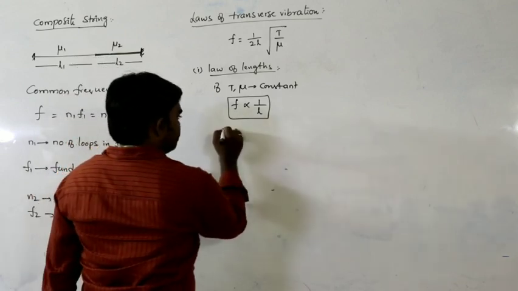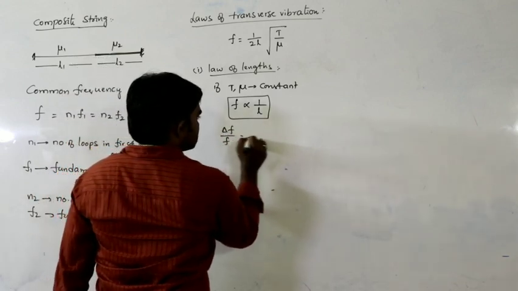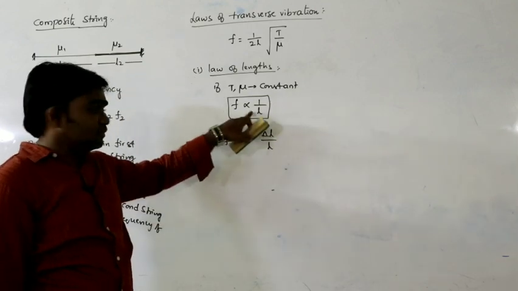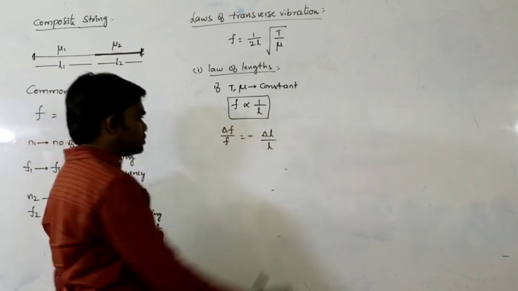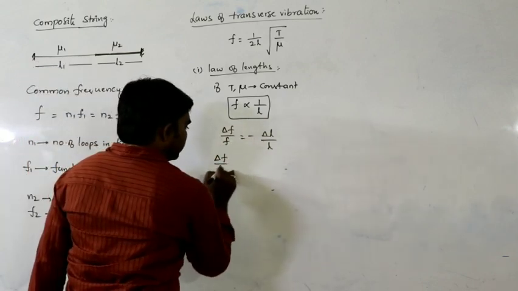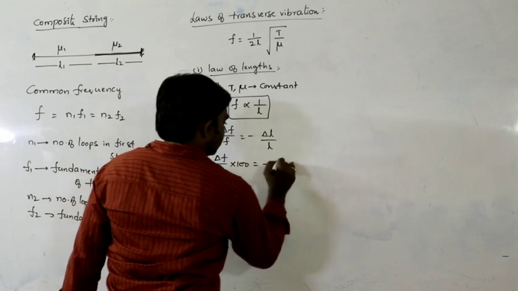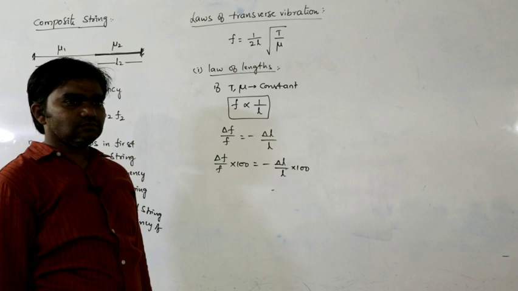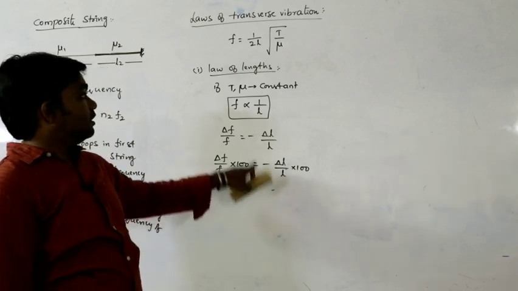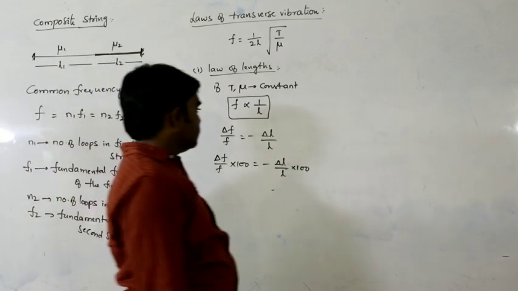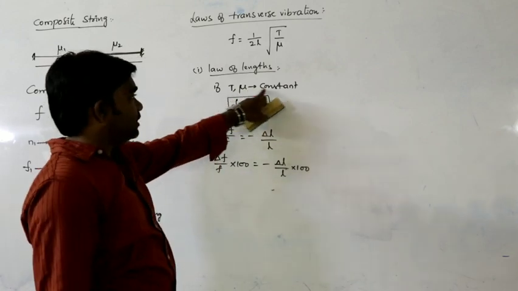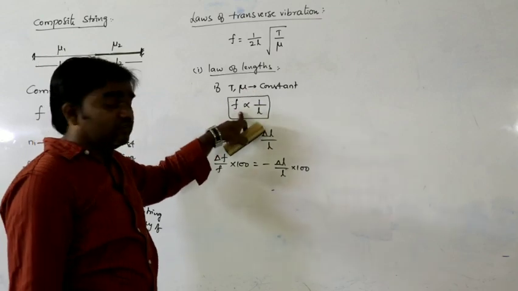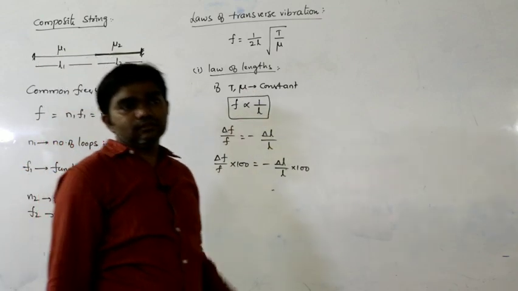So from this, delta F by F can be written as minus delta L by L. Why the minus? Because it is inversely proportional. Percentage change: delta F by F into 100 equals minus delta L by L into 100. So this is the law of lengths, the first one. If tension and linear density remain constant, then frequency is inversely proportional to length.